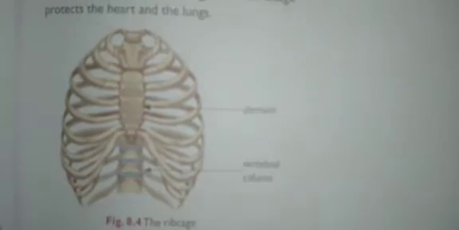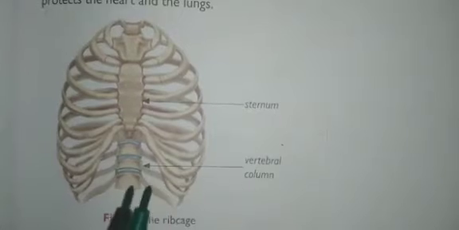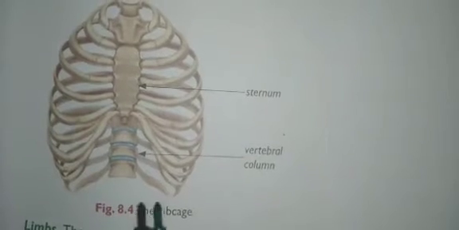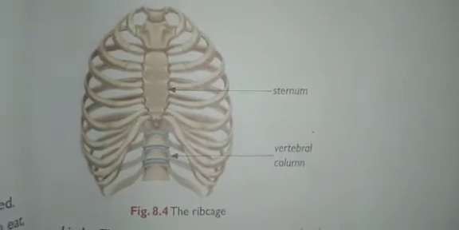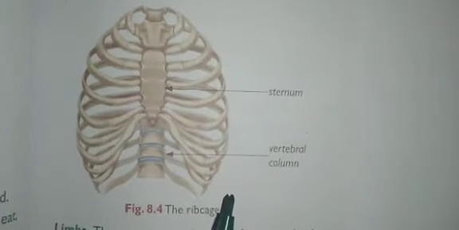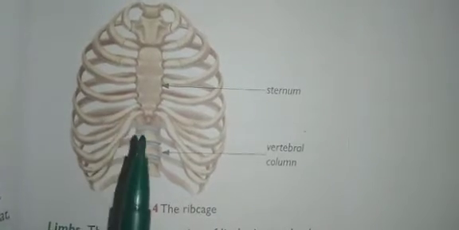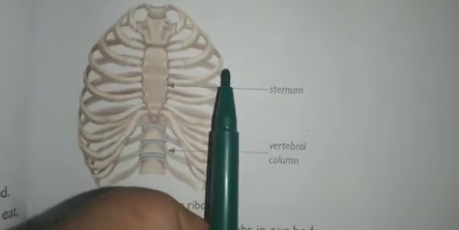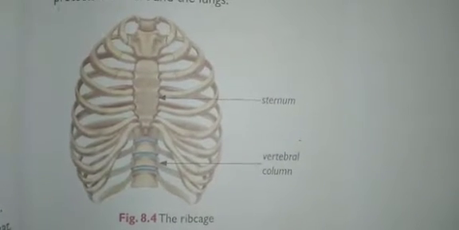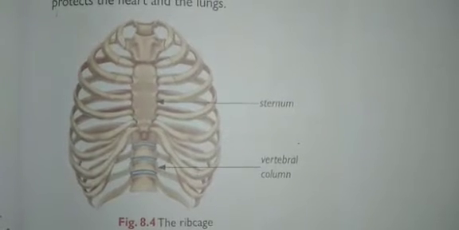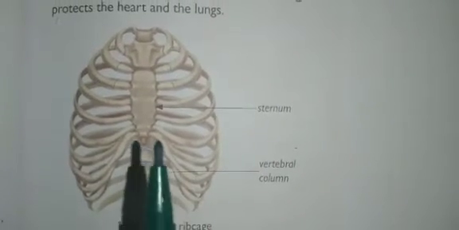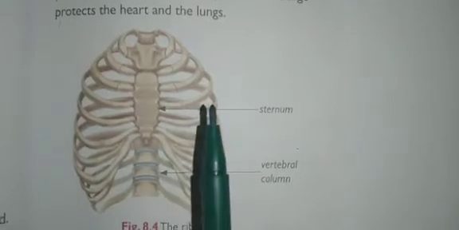Next is the rib cage. You all know very well about this rib cage, right? There are 12 pairs of ribs. You can count also. There are 12 pairs of ribs. All of them are connected to the vertebral column. See, here the backbone is there, so all these are connected to the vertebral column at the back. The first 10 pairs of ribs are connected to a flat breastbone. These 10 bones are connected to the breastbone, and it is called the sternum.